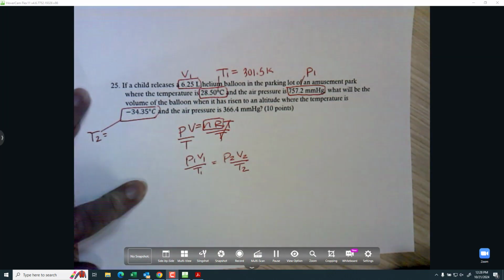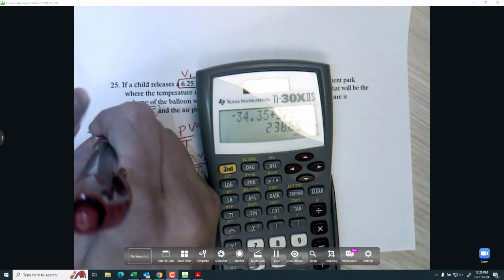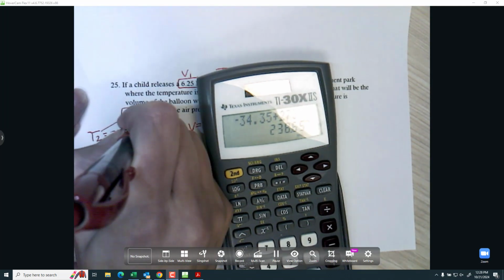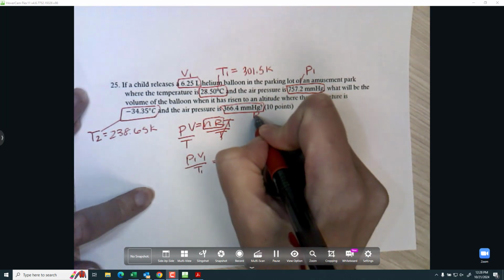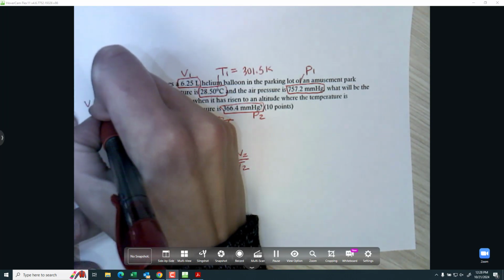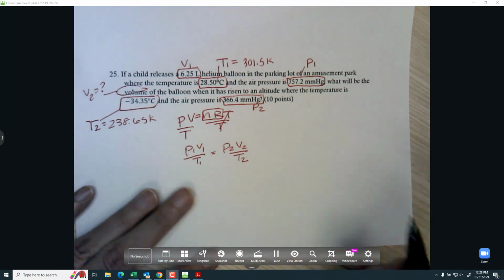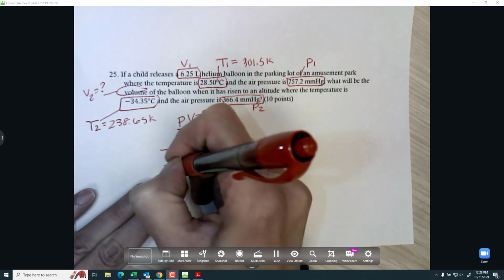So again, I need to convert this temperature to Kelvin. And that's my P2, and then it's asking for the volume, so V2 is my unknown. So let me solve this equation for V2 by getting it by itself, so I'll multiply by T2 over P2 on both sides to get V2 by itself.